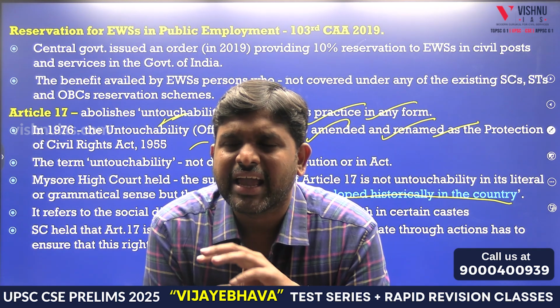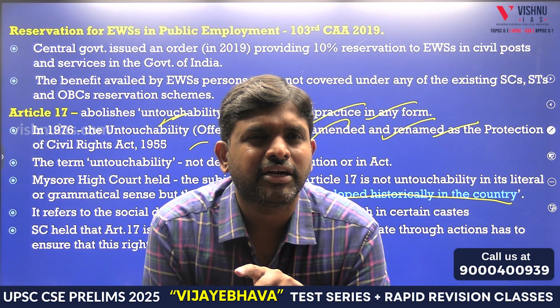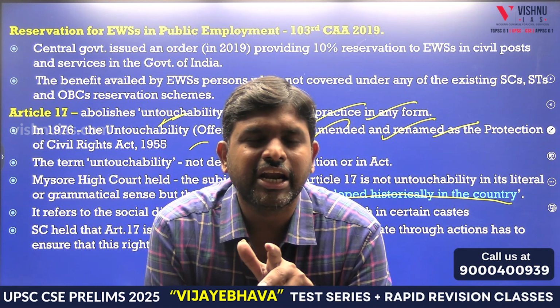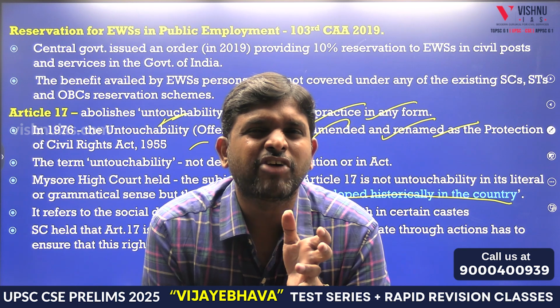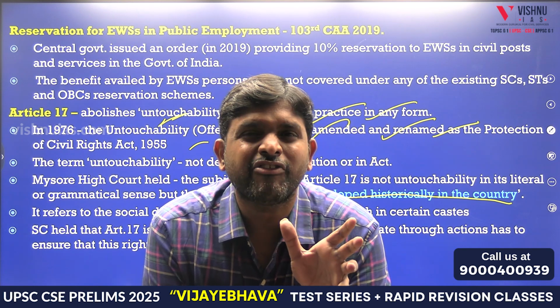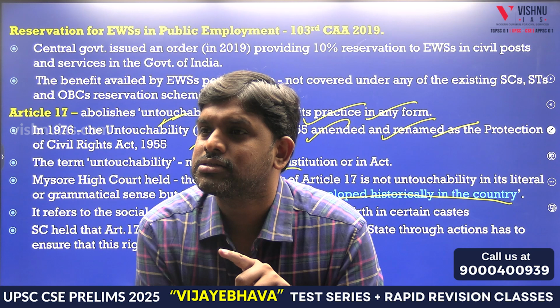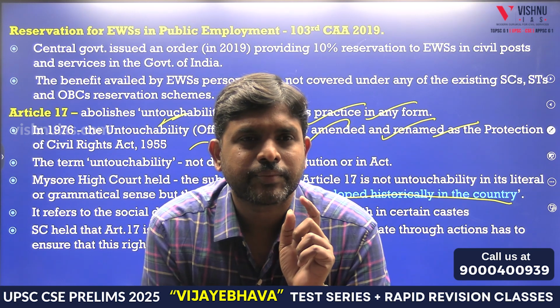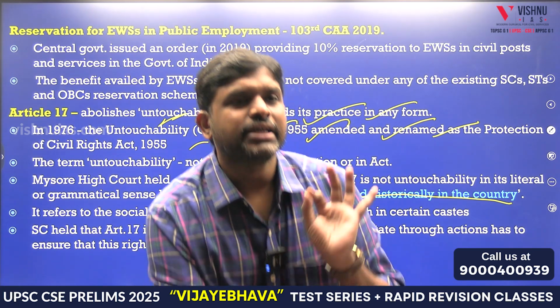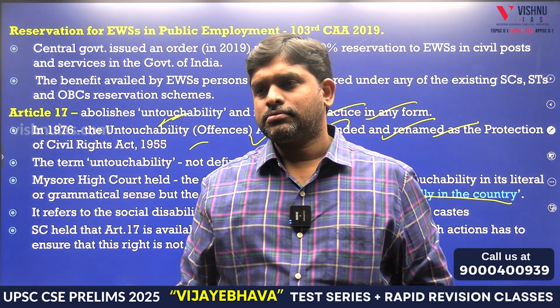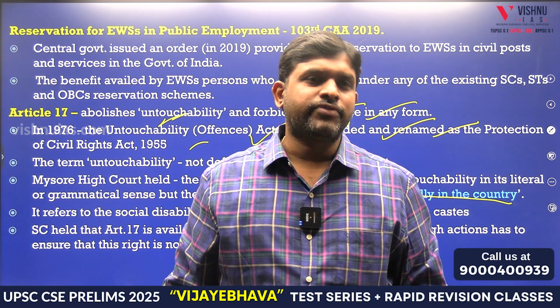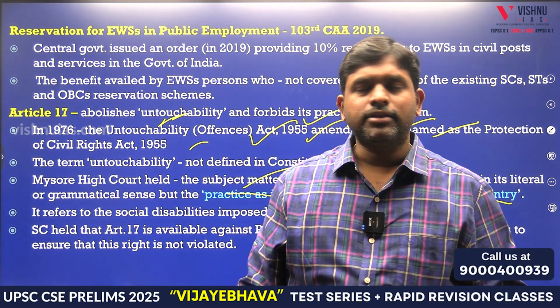A discriminatory treatment, or ill treatment, or a negative treatment, or a treatment of contempt or hatred, is also called untouchability. Supreme Court rule. So Article 17 is abolition of untouchability and Article 18 is abolition of titles.